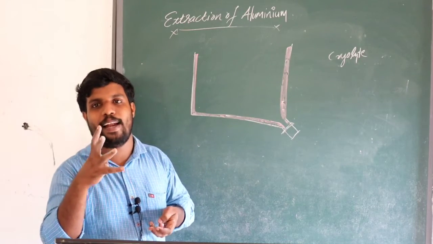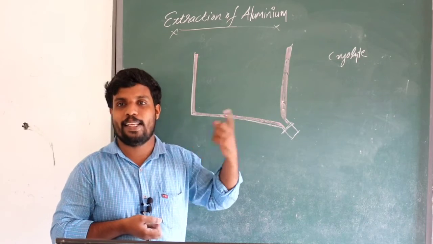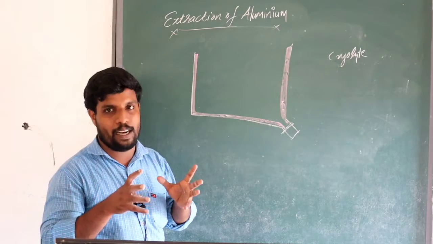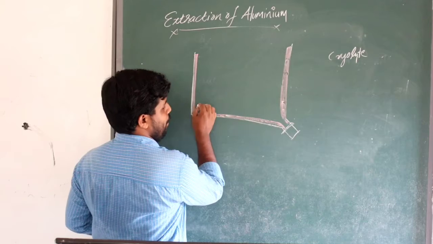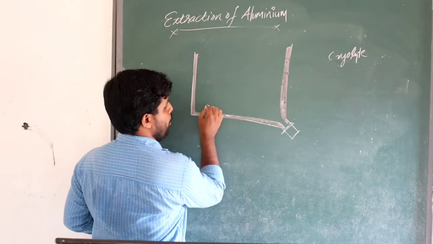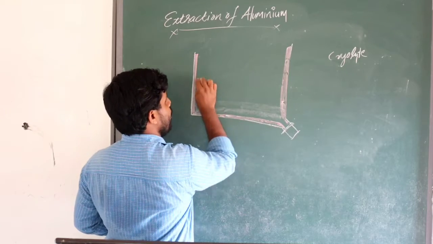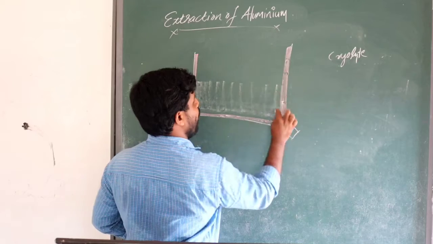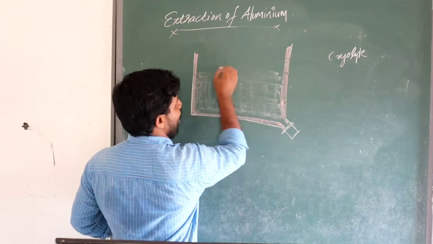They will ask why we mix alumina with cryolite: to decrease the melting point and increase the electrical conductance. So cryolite is mixed with it and heated. At that time it will melt. So this steel tank contains the molten alumina mixed with the cryolite, but give the importance to what? Give the importance to alumina.